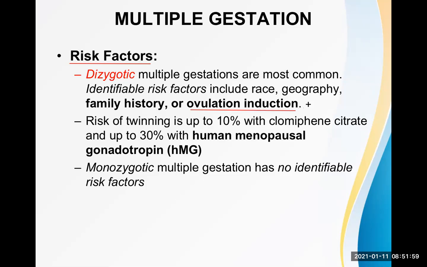Now, can you give me some examples of ovulation induction drugs? Yes, sir. Sir, we've got clomiphene, tamoxifen, sir, letrozole. Good. That's enough. Okay, very good. Now, I want to say a bit about it. Ovulation induction means we use a certain drug which increases the secretion of GnRH and follicle stimulating hormone as well as luteinizing hormone from the hypothalamus and the pituitary. We want those hormones to be increasingly secreted.